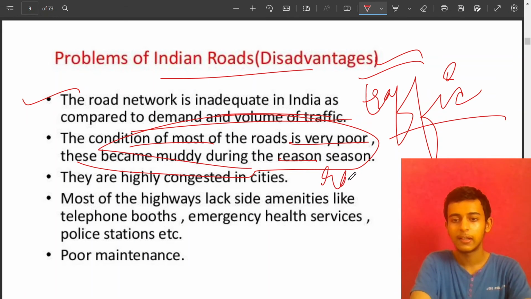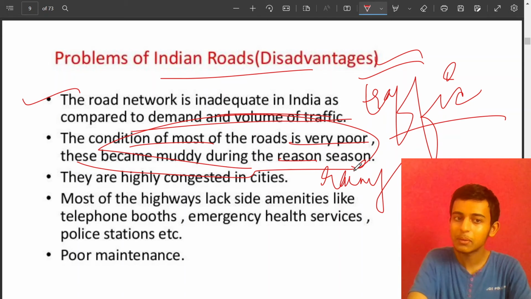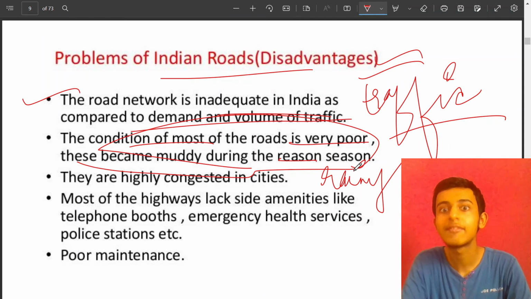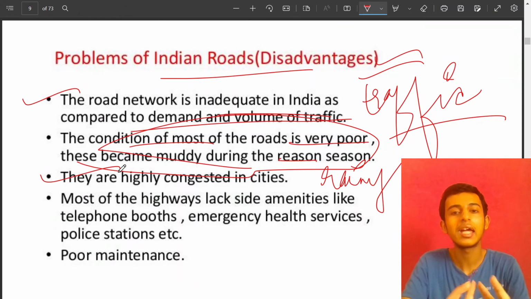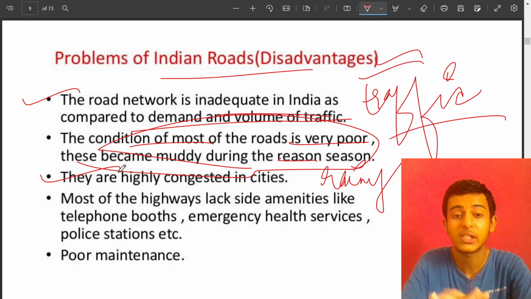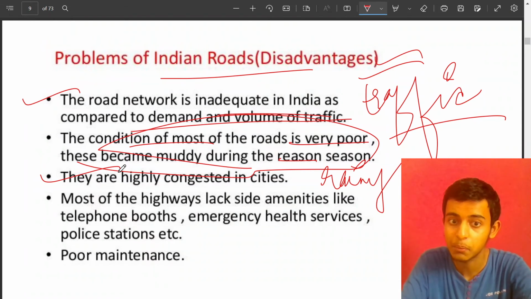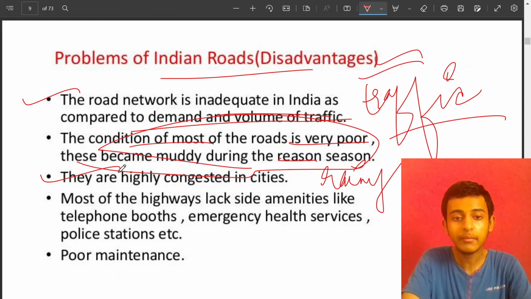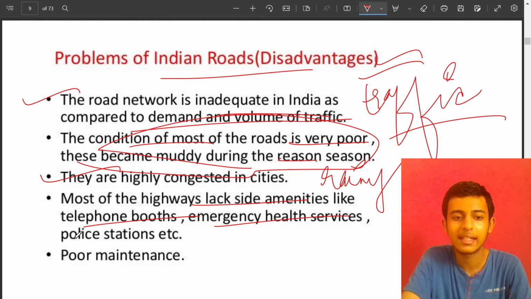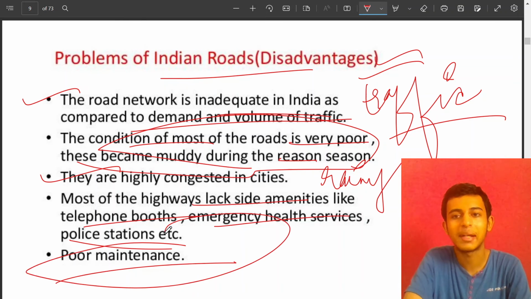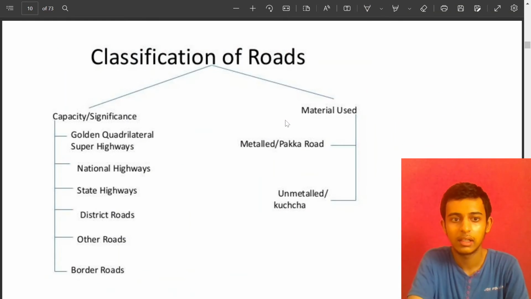During the rainy season the condition of roads becomes very, very poor. They are highly congested in cities, so there is not much space to move, especially in metropolitan cities like Mumbai. Most of the highways lack side amenities like telephone booths, emergency service, police stations, as well as poor maintenance.